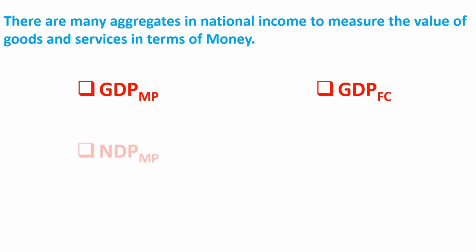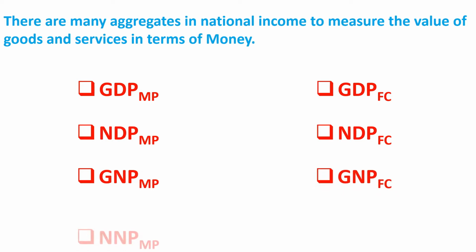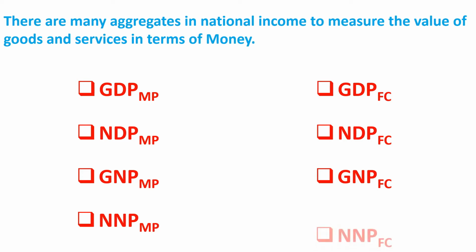Third, net domestic product at market price. Fourth, net domestic product at factor cost. Fifth, gross national product at market price. Sixth, gross national product at factor cost. Seventh, net national product at market price. And last, net national product at factor cost.